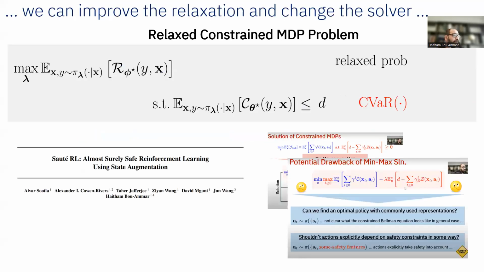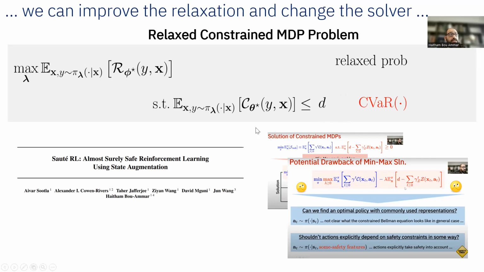Now, the last thing I would like to mention is a low-hanging fruit research extension, which if you are interested in, we can definitely collaborate on. So notice that when they had the relaxed problem, right, they actually considered the expectation, right? So they said on average, I want to go from a cost on every X to an expectation, i.e. on average. Now, this is cool, right? But this is only guaranteeing on average safety, so to say.